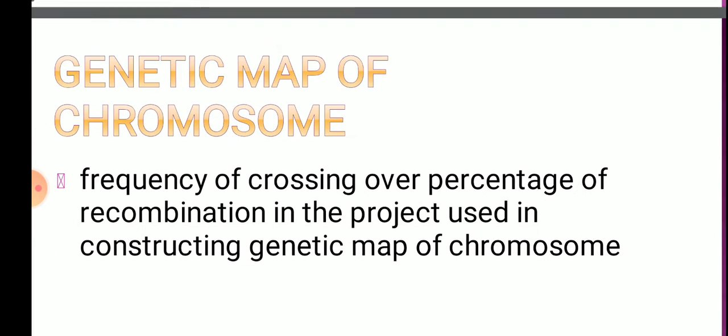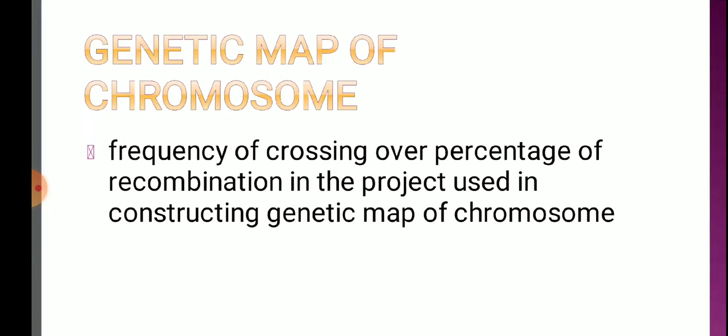Now the last one is chiasmata. It is observed that near a place where a chiasmata is already there, no other chiasmata is formed near it. That is called interference.